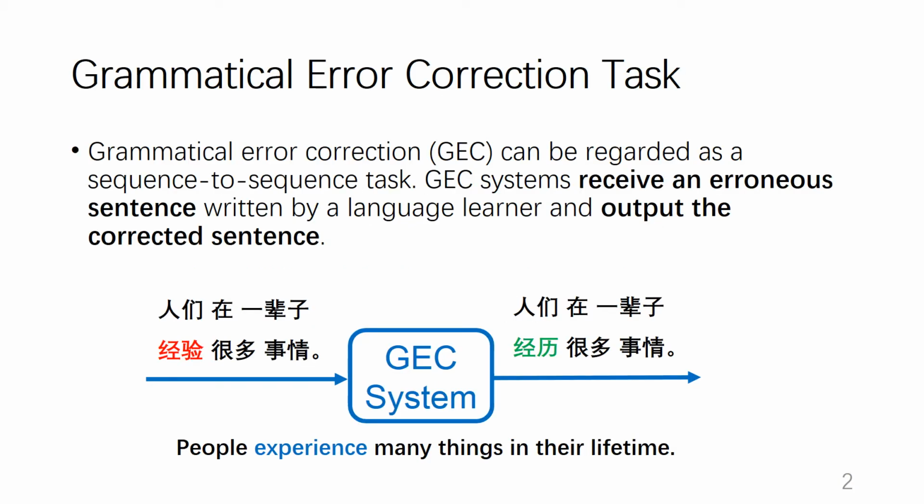First, I want to introduce the grammatical error correction task. Grammatical error correction can be regarded as a sequence-to-sequence task. GEC systems receive an error sentence written by a language learner and output the corrected sentence. For example, in this Chinese sentence, which means people experience many things in their lifetime, the red part, which is a word selection error, is corrected into the green part by the GEC system.